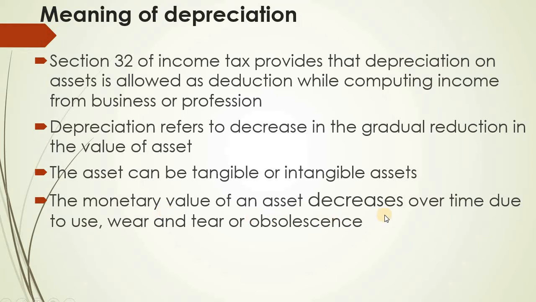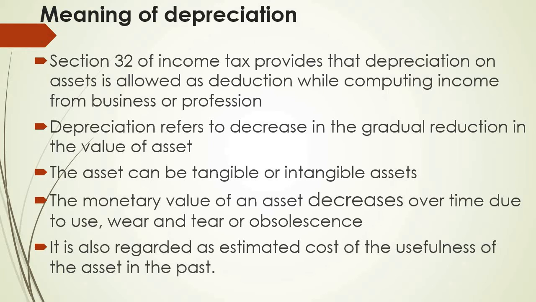Then the monetary value of an asset decreases over time due to its use, wear and tear, or obsolescence. Obsolescence means getting old. For example, if the pen is used continuously for 2 years, it will get old, right? Same way for assets also. So in another way, we can describe depreciation as a gradual reduction. There is a cost for this reduction in value, and that cost is called depreciation. It is also regarded as the estimated cost of the usefulness of the asset used in the past. Whatever usage was done in the past has some cost, and that is called depreciation, but that cost has to be estimated.